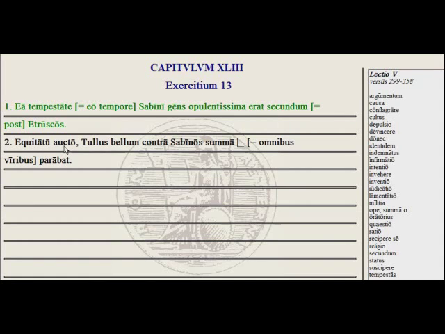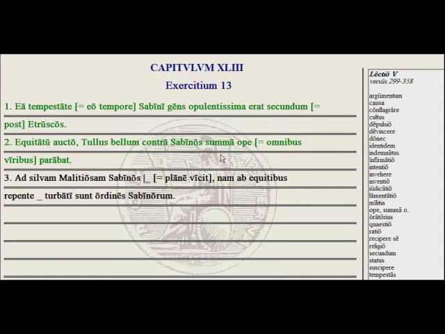Okay, number 2. Equitatu aucto Tullus bellum contra Sabinos summa blank, meaning omnibus viribus, with all his strength, parabat. So with the cavalry having been augmented, increased, Tullus was preparing war against the Sabines, and then with all of his strength, summa, and here the phrase that means omnibus viribus is ope, summa ope, from opus. Okay, so go ahead and try the rest of exercise 13.